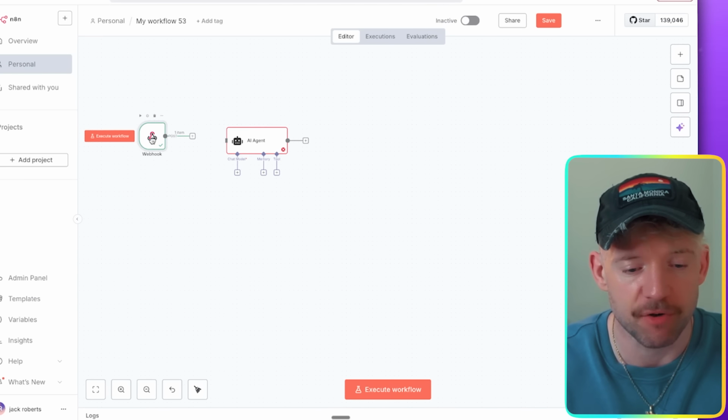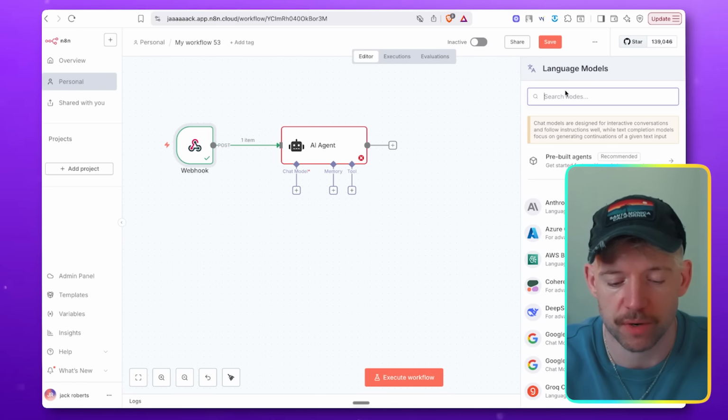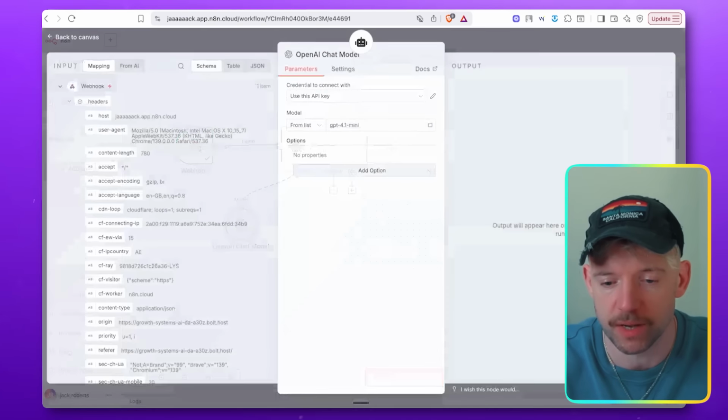So I'm going to come down here. I've got the agent, which is beautiful. Let's bring him over here real quick. We're going to connect him up. We're going to give him a chat model, which is cool. Let's just go for OpenAI real quick, which is fantastic.